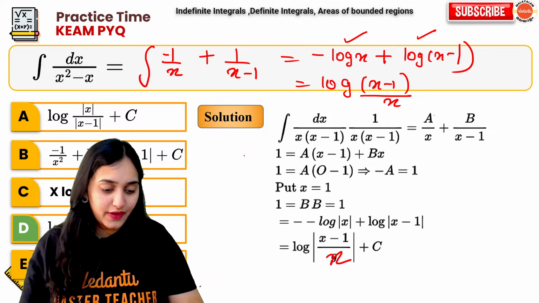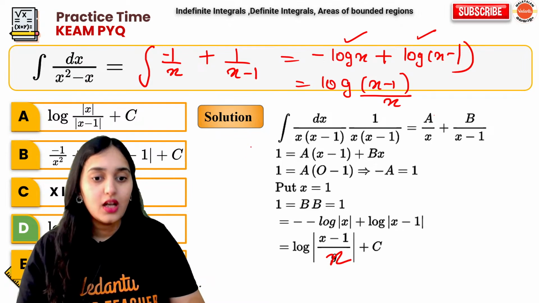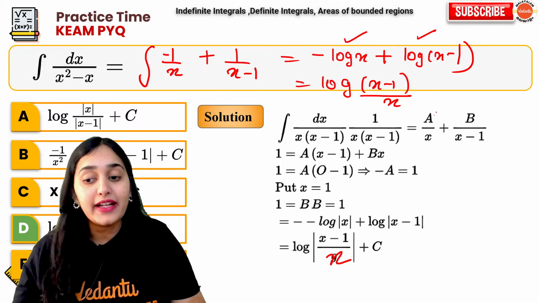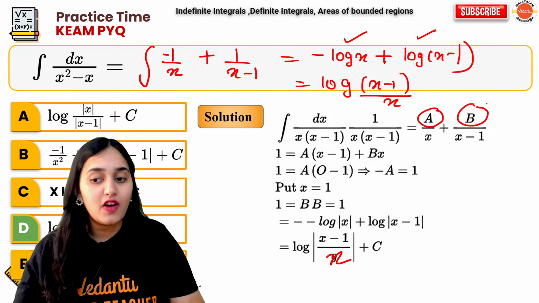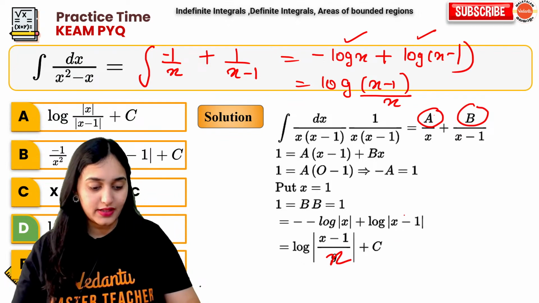Okay, clear to everybody? So first you have to find out the value of a, find out the value of b, substitute it and then get your answer.